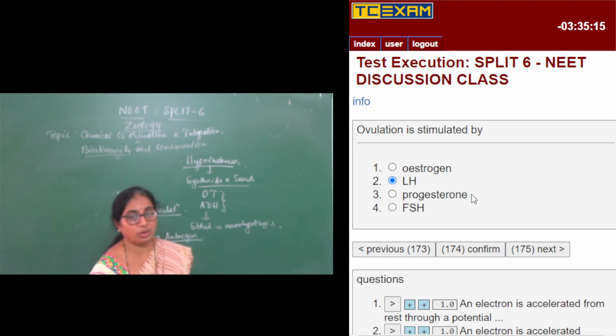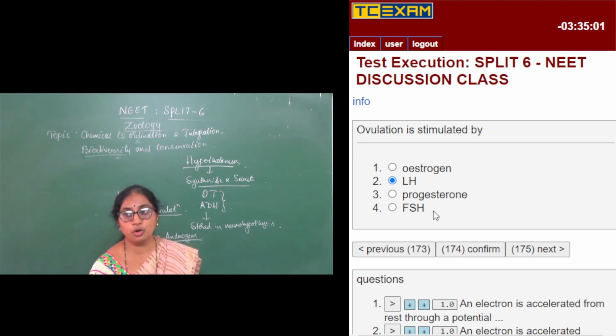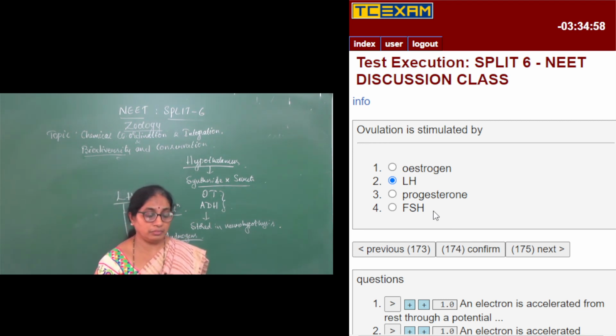Progesterone is secreted during pregnancy and maintains pregnancy, you can tell, and estrogen maintains the menstrual cycle, you can tell. FSH, follicle stimulating hormone, in females brings about the growth and development of the follicle cells. In males, it brings about spermatogenesis.